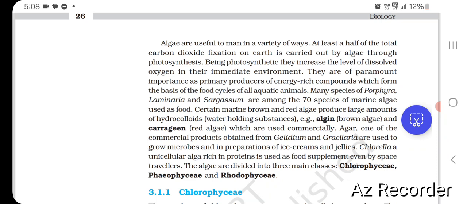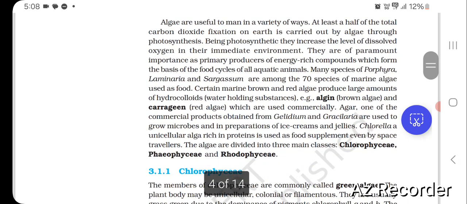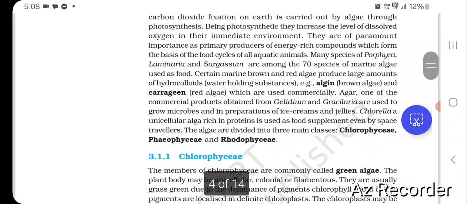Many species of Porphyra, Laminaria and Sargassum are among the 70 species of marine algae used as food. Certain marine brown and red algae produce large amounts of hydrocolloids, water-holding substances, for example algin in brown algae and carrageen in red algae, which are used commercially.